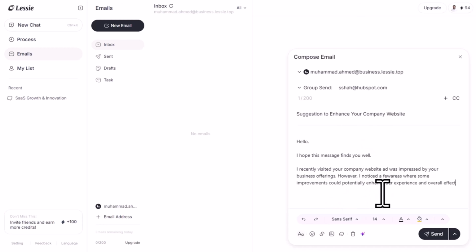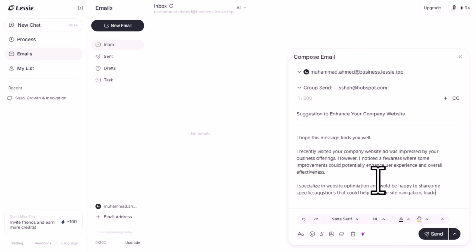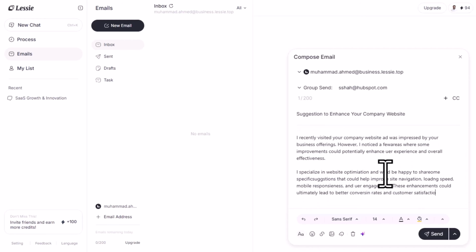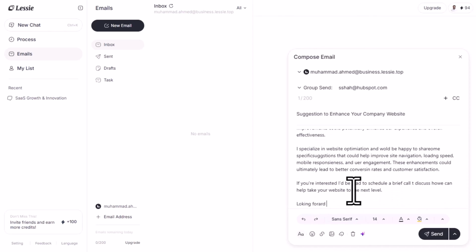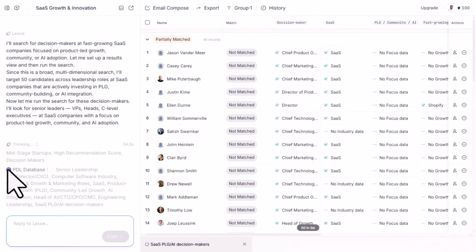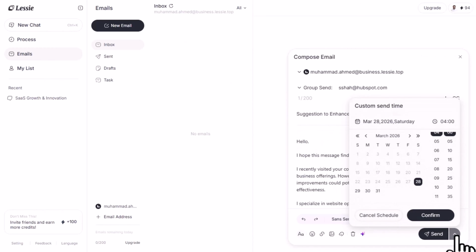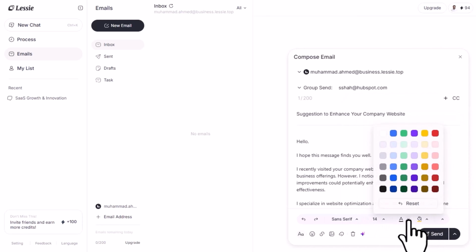What makes Lessie AI especially relevant today is that it fits the way modern teams and creators actually work. People do not want another isolated tool that adds more friction and another dashboard to maintain. They want systems that reduce manual effort from start to finish. Lessie helps bridge that gap by connecting discovery, evaluation, organization, and outreach into one flow. Search, refine, compare, save, export, and contact can all happen with far less context switching than in a traditional setup.